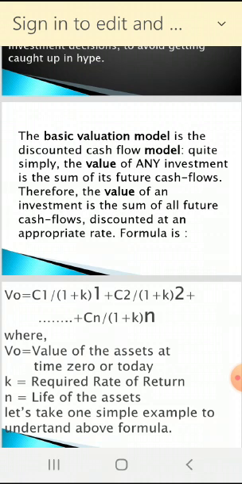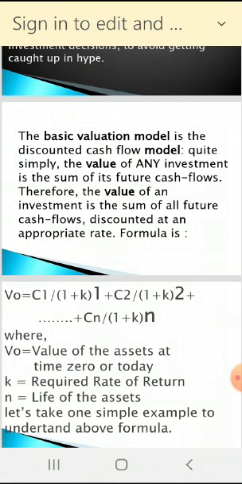So V0 is the value of the asset at time 0, or today. Today is time 0. Suppose you want to value after 3 months, then the value is going to change. After 1 year, the value is going to change. So V0 equals C1. C1 is what? The cash flow of the first year, discounted by 1 plus K. K means what? Required rate of return.